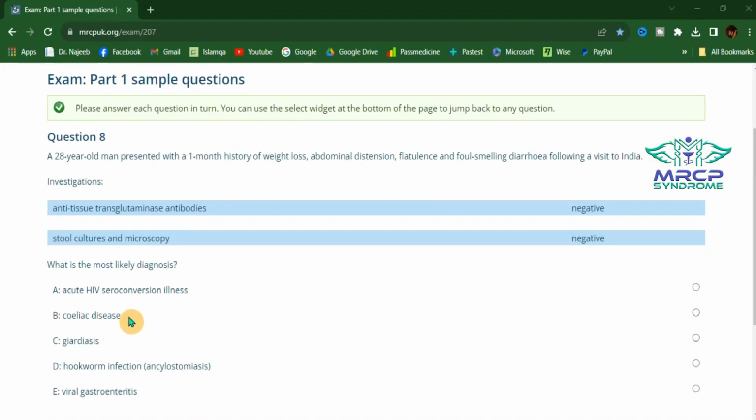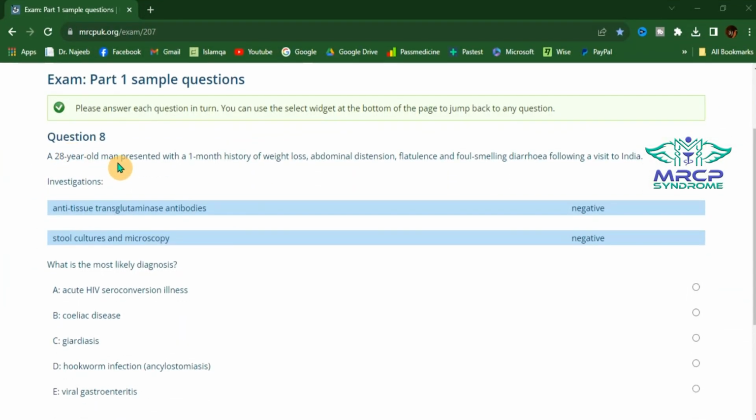Celiac disease will come up with the typical presentation of a young female patient with unexplained iron deficiency anemia. Negative anti-TTG antibody is also making the celiac disease unlikely. One thing is very important here. Negative anti-TTG makes the celiac disease unlikely, but negative stool culture and microscopy does not exclude giardiasis. Stool cultures and microscopy may be falsely negative in case of giardiasis.